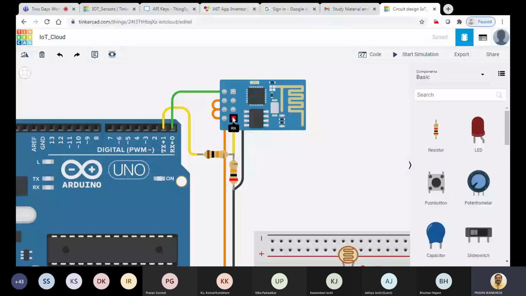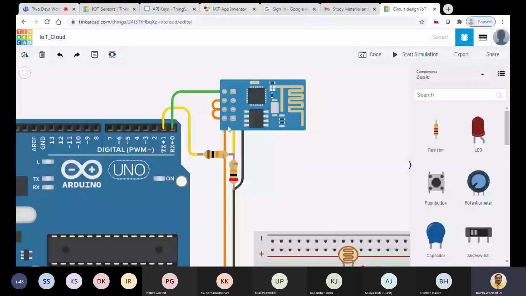Now you will be surprised that the RX pin is not directly connected to the TX pin of your Arduino. The problem is that your ESP8266 module, as available in real time, has 3.3 volt level support.